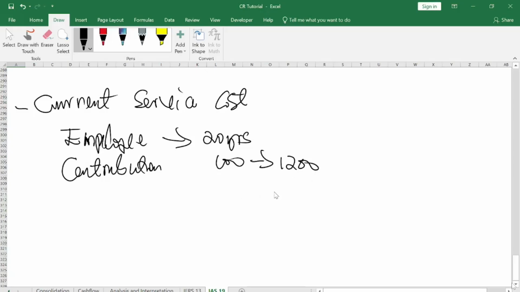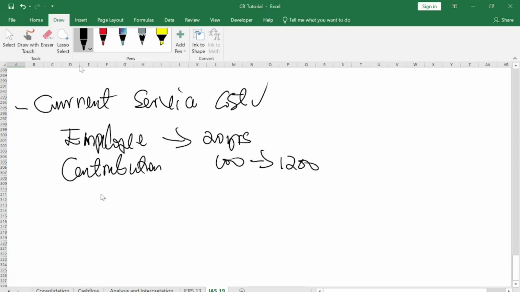You understand? So this is what you are expected to contribute into the pool for that employee. So each year you have to pay 1,200. So that is what you call current service cost. Since the person is rendering service to you and you've created a pension plan for the person, you are expected to contribute 1,200 into the pool.